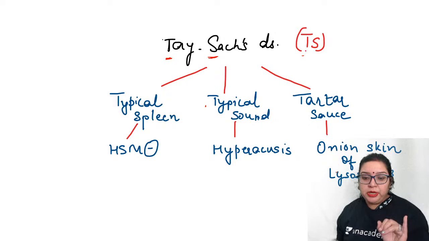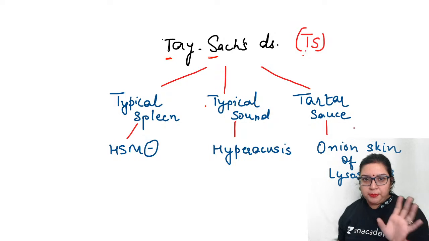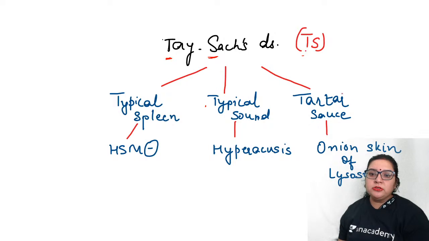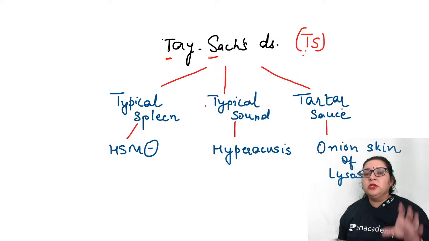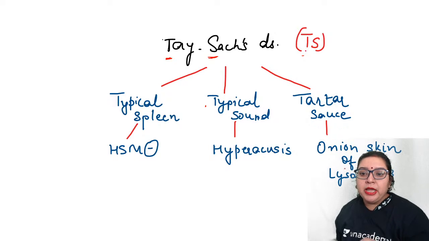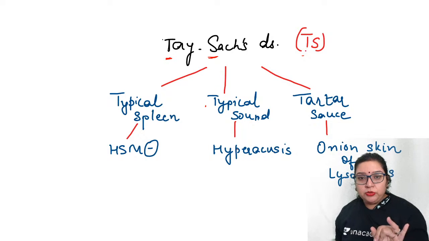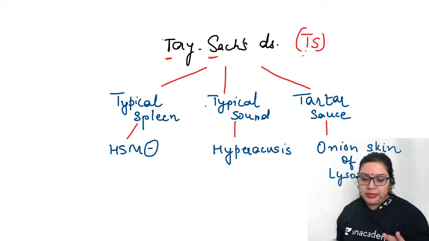Three different features of Tay-Sachs disease: first is typical spleen, second is typical sound, third is tartar sauce. Tartar sauce is basically prepared from onions, so that is how you can remember the onion skin of the lysosomes. It's not some tartar sauce appearance; we just used TS in one more pattern to help you remember that tartar sauce is mostly made of onion, and this is the onion skin of the lysosomes. So we got three things: no splenomegaly, hyperacusis present, and onion skin of the lysosomes.